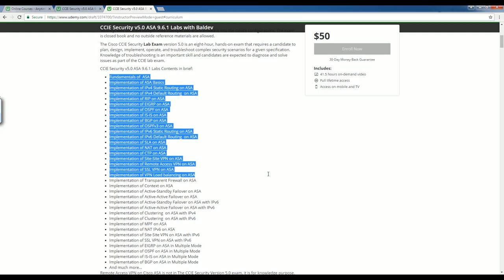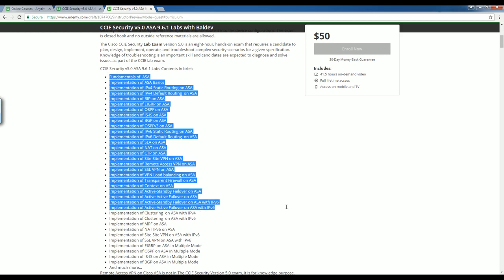After the VPN section, you will learn how to configure advanced firewall features on ASA. For example, transparent firewall, security context, failover. You will learn how to configure active standby failover and active active failover, not only with IP version 4 but also with IP version 6. On IP version 6, you will learn how to configure active standby failover as well as